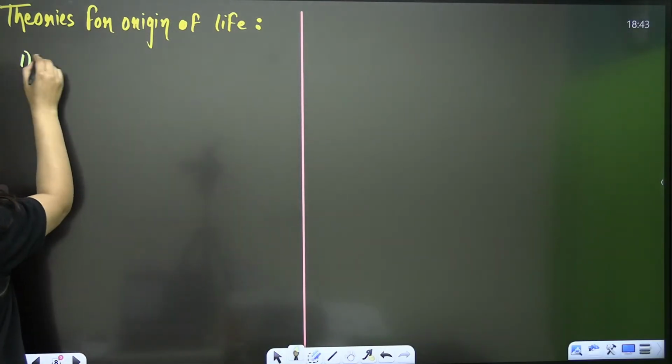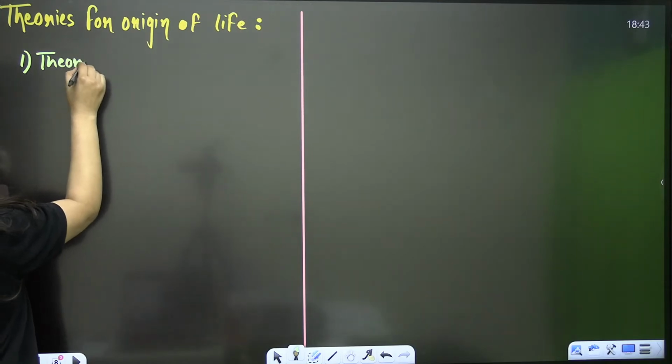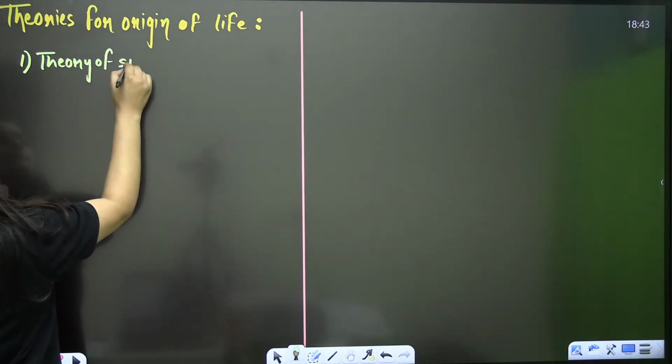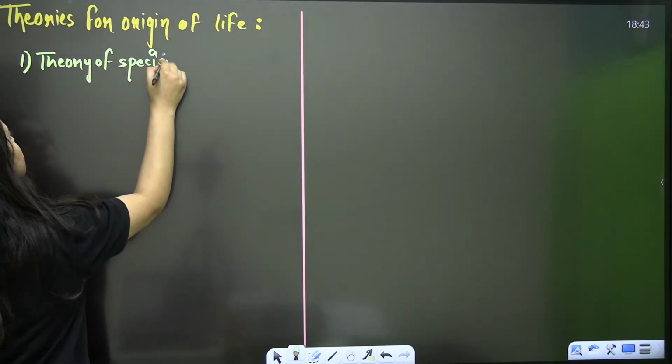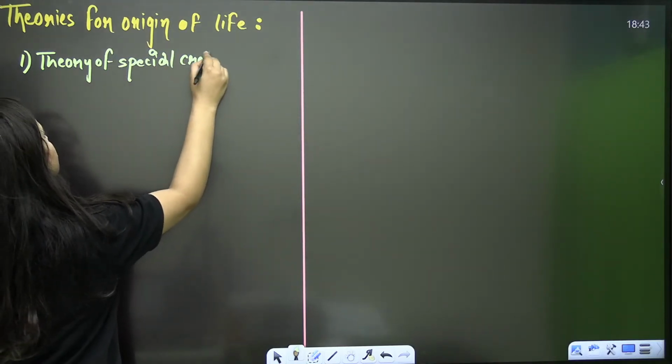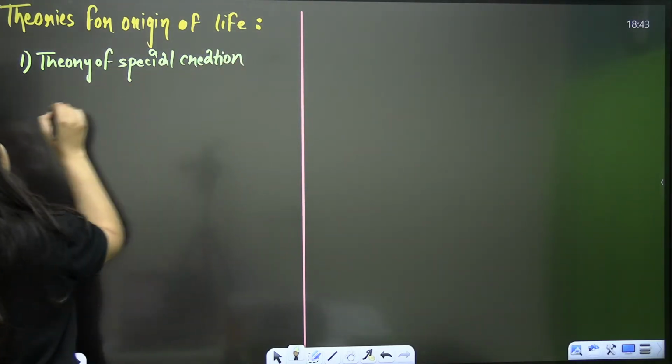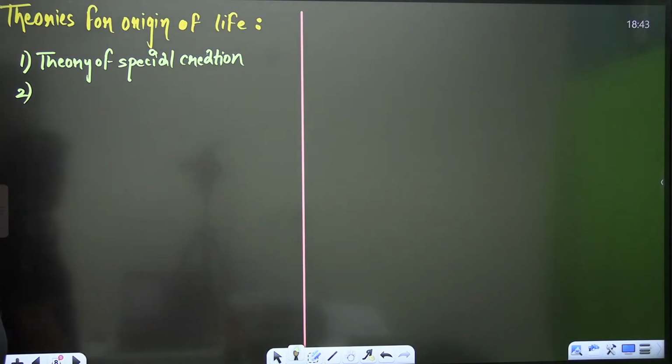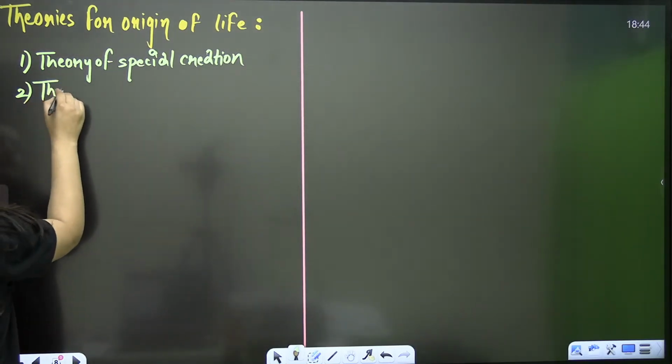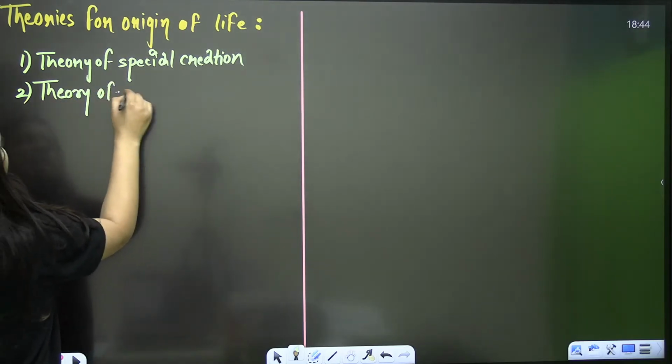We'll be talking about the theory of special creation. It's interesting and simple. We'll talk about the theory of catastrophism.